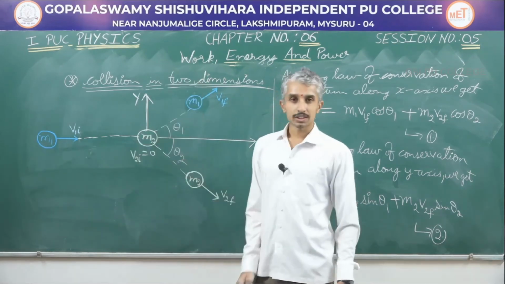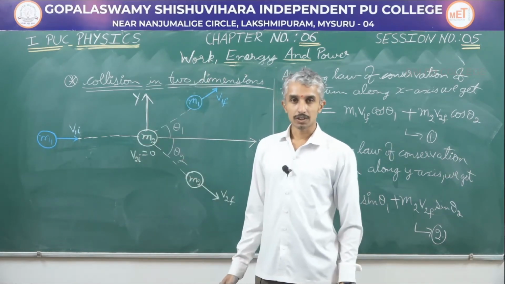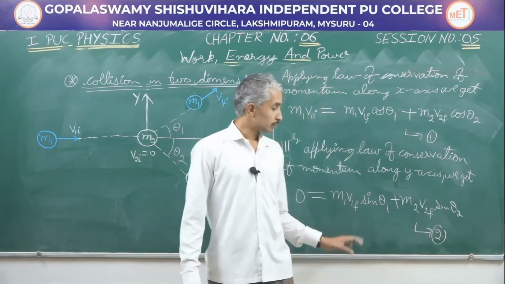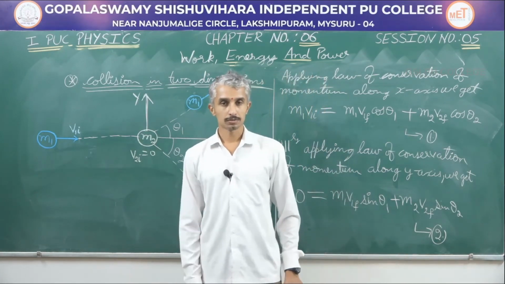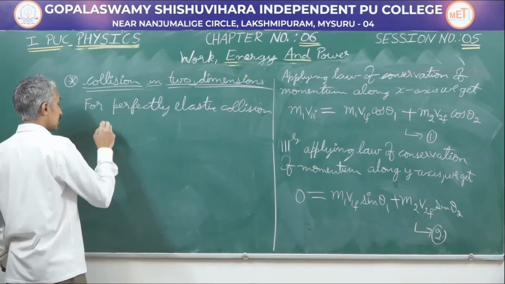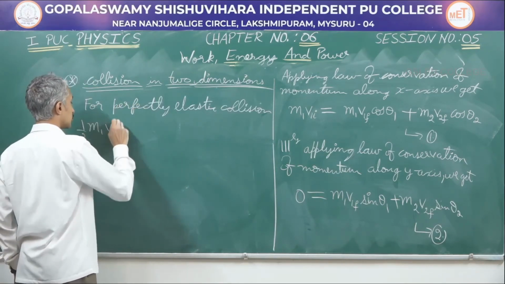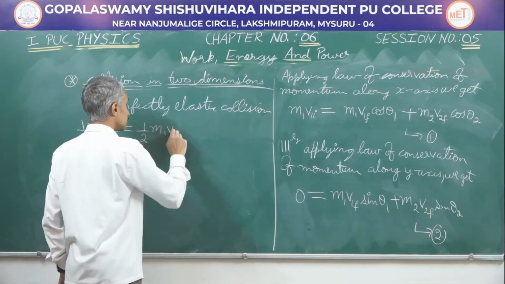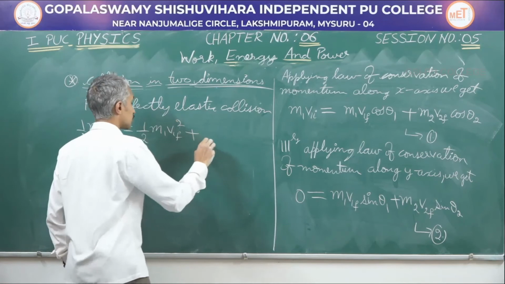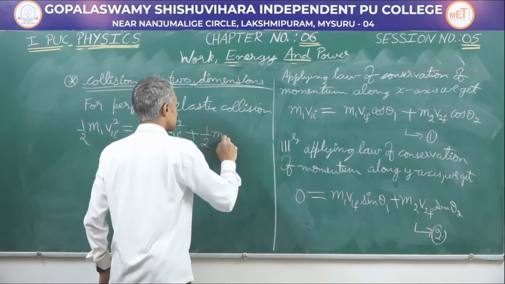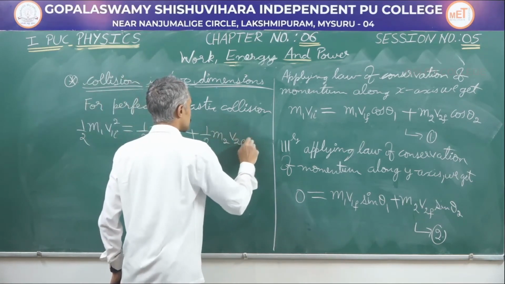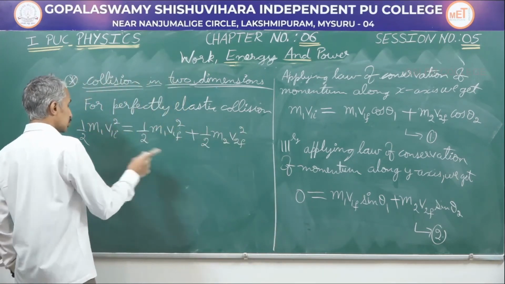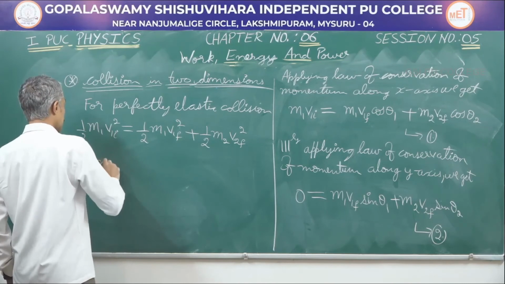Further, if the collisions are perfectly elastic, then we can also use the law of conservation of kinetic energy. In that case, we will get one more equation. Let us see what it is. For perfectly elastic collision, we have half m1 v1i square is equal to half m1 v1f square plus half m2 v2f square. The term half, which is common on both sides, can be taken off.